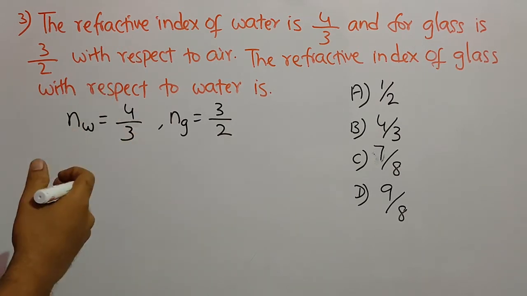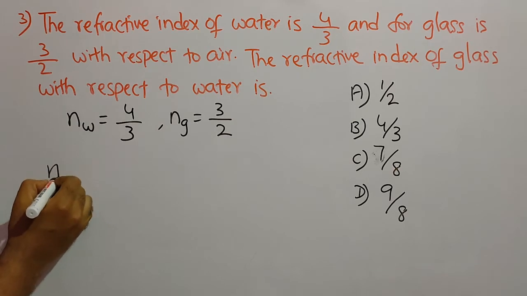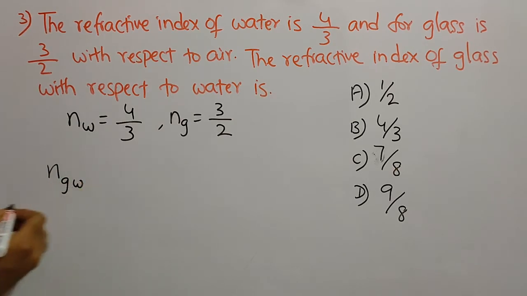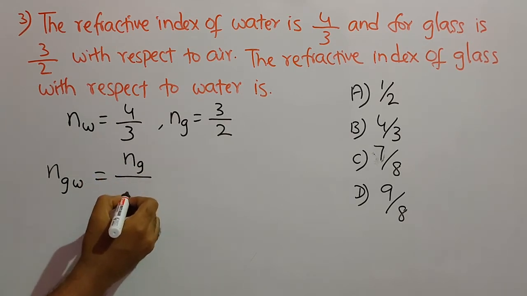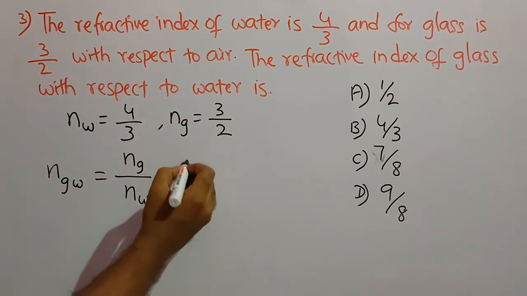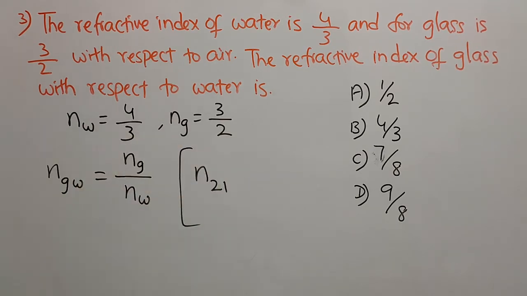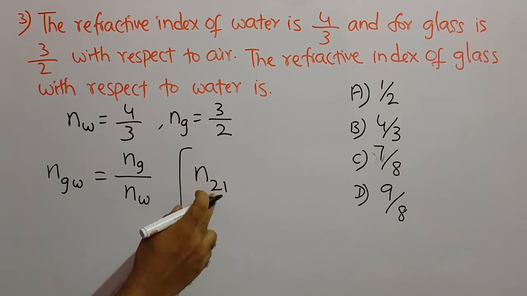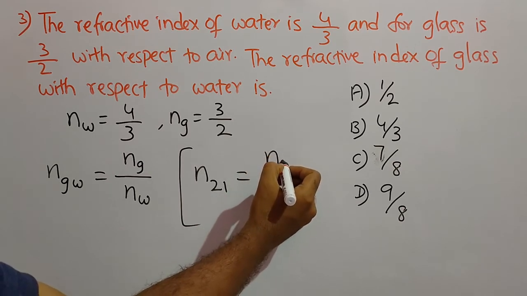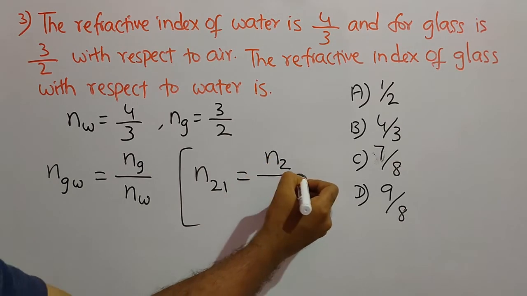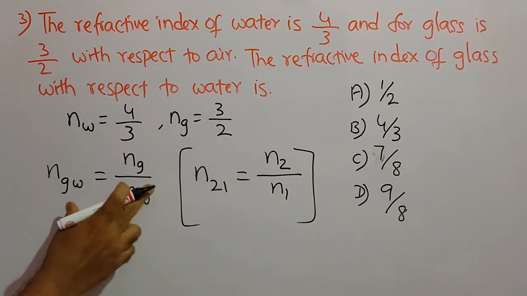Now he is asking us to find refractive index of glass with respect to water. So refractive index of glass with respect to water is found by the ratio of refractive index of glass by refractive index of water, and this is similar to the formula of relative refractive index, that is refractive index of second medium with respect to first medium can be found by taking the ratio of refractive index of second medium and refractive index of first medium. So same model we are applying here.